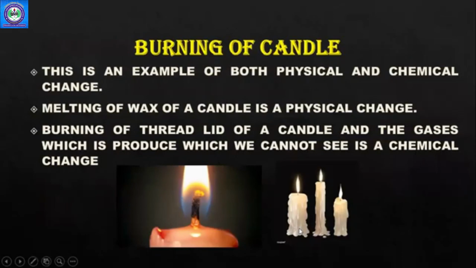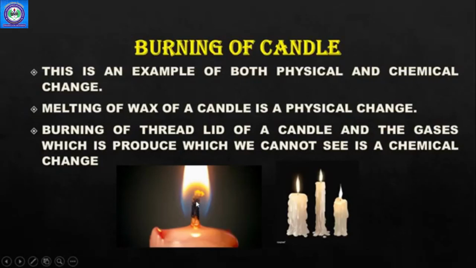Then we have an exception which is known as burning of a candle. As I told you in an earlier slide, this is an exception because this is both a physical and a chemical change. Why? Because as you can see, there is melting of wax. If this wax melts, you collect this wax, heat it again, and you can again make a candle. So this melting of wax of a candle is a physical change.